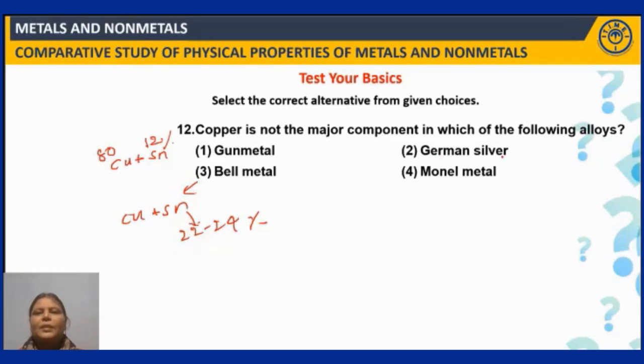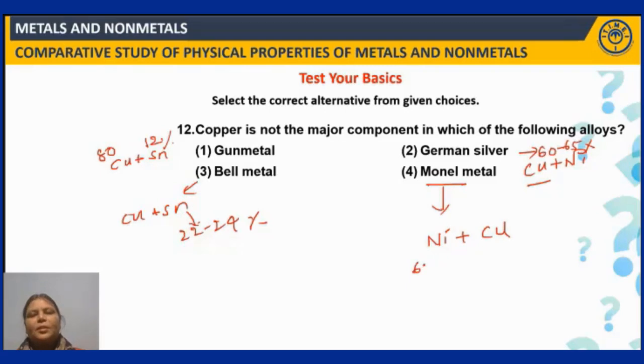And then German silver. German silver is an alloy of copper and nickel. Right? And again, copper is the major component because it will be around 60 to 65%. Monel metal is an alloy of nickel and copper, where nickel is the major percentage.